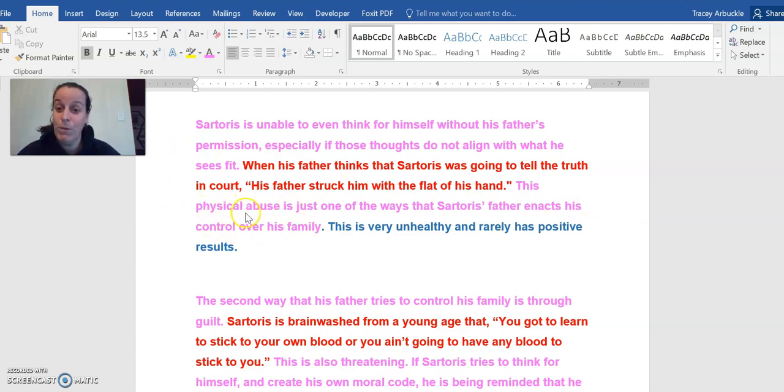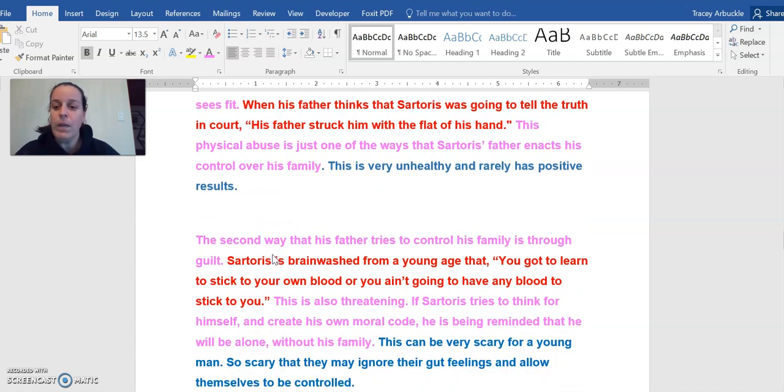So this pink around the red is really explaining how this piece of evidence connects to the topic sentence or the thesis. In the blue here I have, this is very unhealthy and rarely has positive results. So this is true to this, but it's also true in other ways. So this is my personal thoughts. If you can add this into a 30-1 essay, it's really, really helpful.